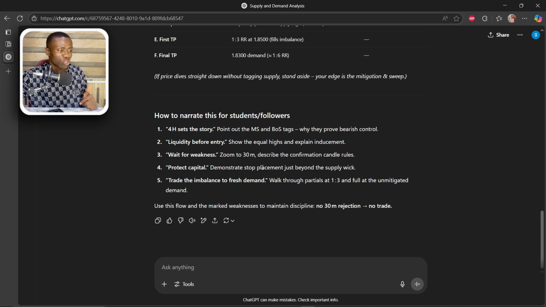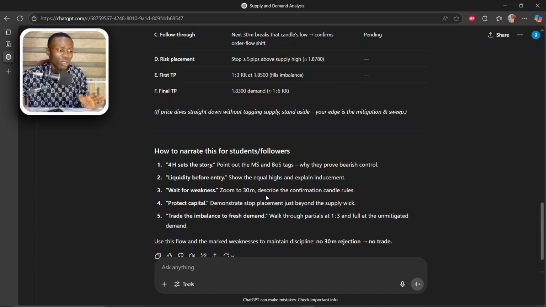Now, demonstrate stop loss placement just beyond the supply wick, meaning your stop loss needs to be above that particular level, some pips away from the candle that we actually use to identify the level. Now, trade the imbalance to fresh demand, walk through partials at 1:3 and full at unmitigated demand. Use this flow and the market weakness to maintain discipline. No 30-minute rejection, no trade. Basically, it's simple and straightforward.